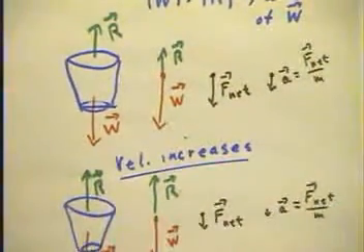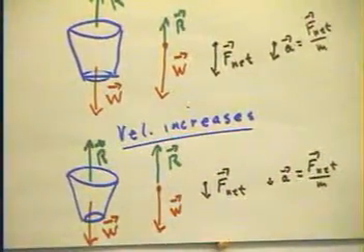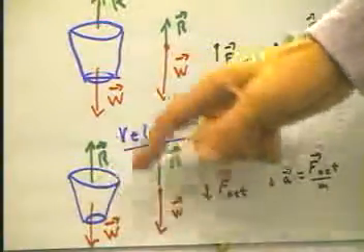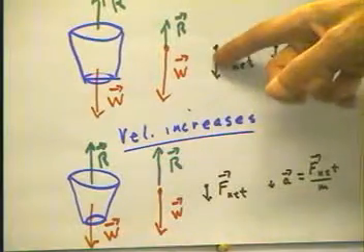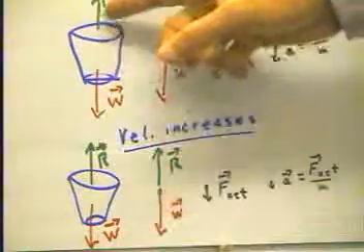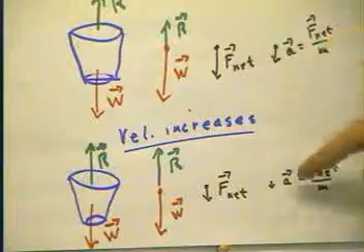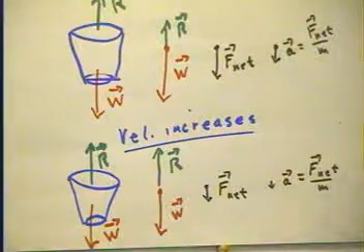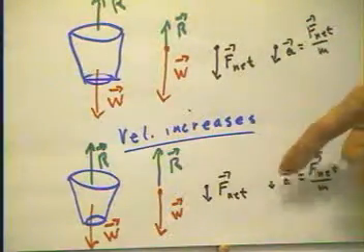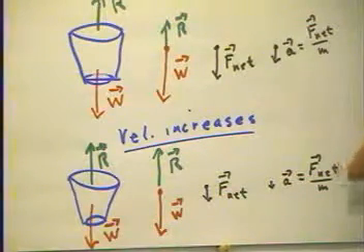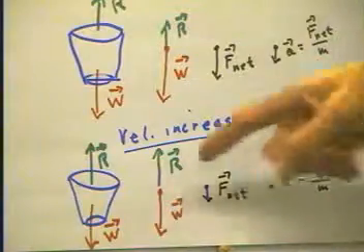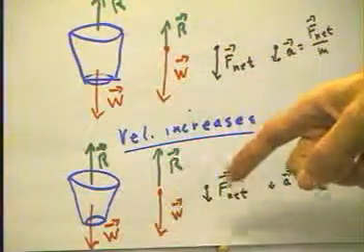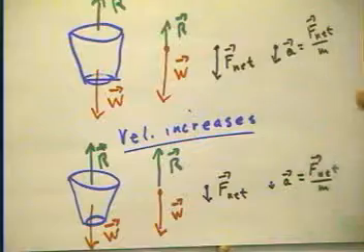Now as velocity increases, the weight stays the same, the air resistance increases, the net force decreases. Notice we have less net force here than we have here because we have more air resistance here than we had here. And we have an even smaller acceleration than we did here. So the acceleration is going to continue to decrease, giving us less and less change in velocity. As the velocity increases, the air resistance increases, and eventually we're going to reach a point where we have 0 acceleration.